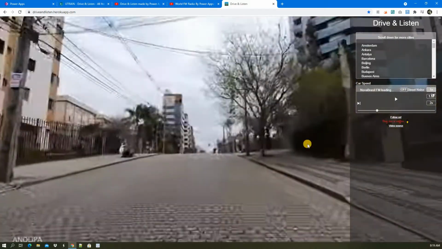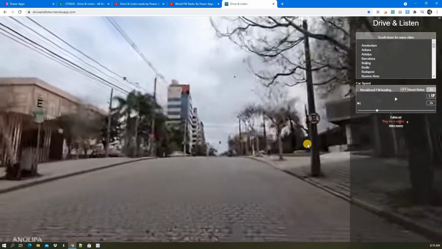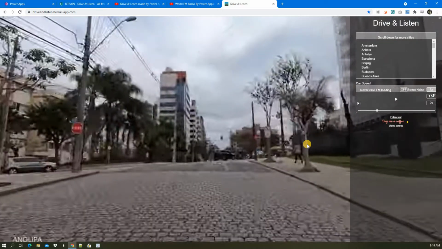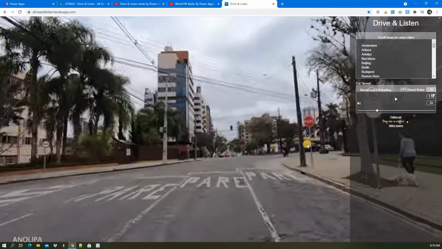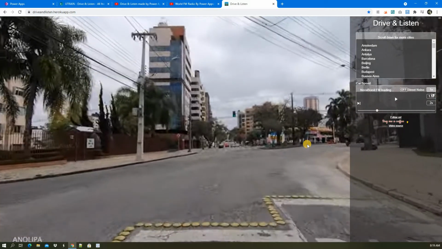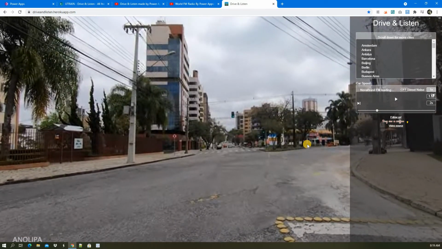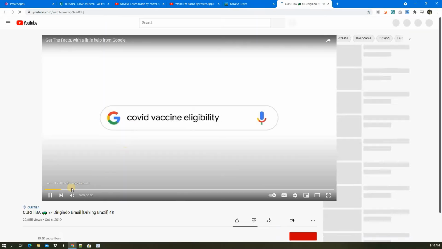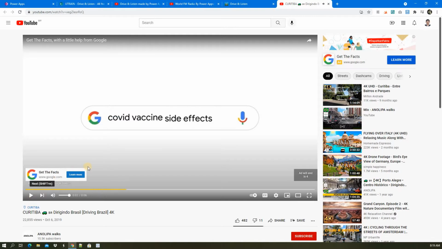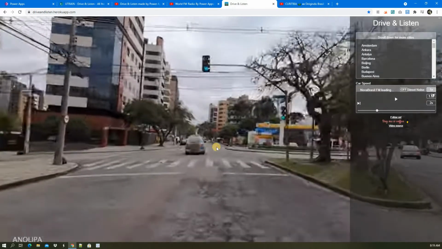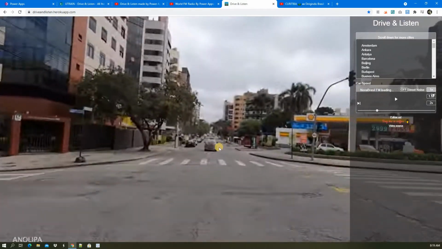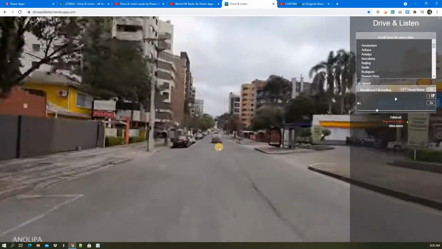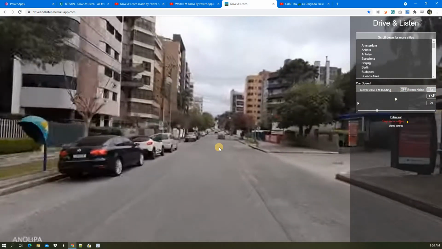First I thought it was a live recording or live camera somewhere else that he is streaming directly. But later I realized there is a video source. When I click it, it takes me to a YouTube video, so these are recorded videos. You can see the people don't have any masks, so obviously it is a pre-COVID situation.